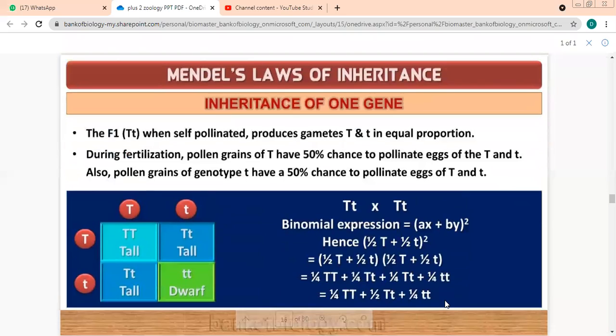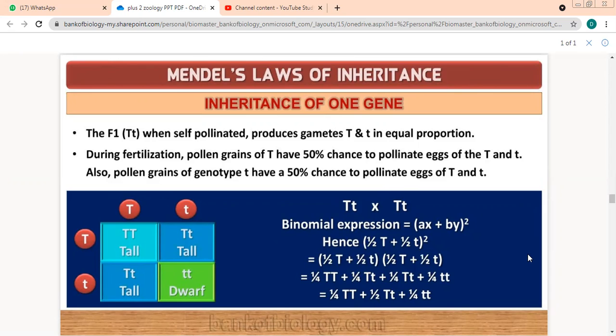We did this. Understand it again. Let me explain this to you. Do you remember the A plus B binomial expression, A plus B whole square? What is it equal to?